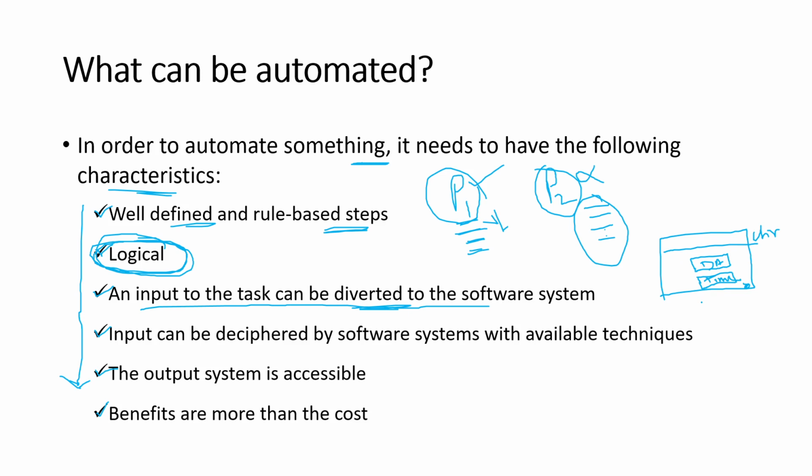So here, if I change the way that I am providing the input, instead of allowing the human to provide the input for these two fields, let the system itself fill the current date in this field and the current time in this field. If that is the case, then you can choose this complete process for automation.